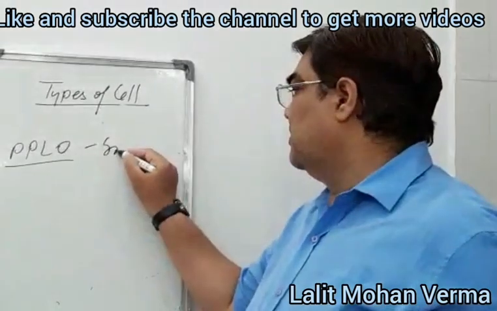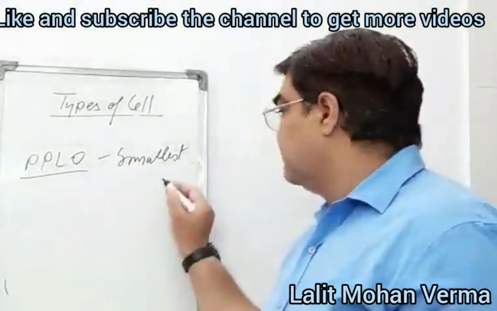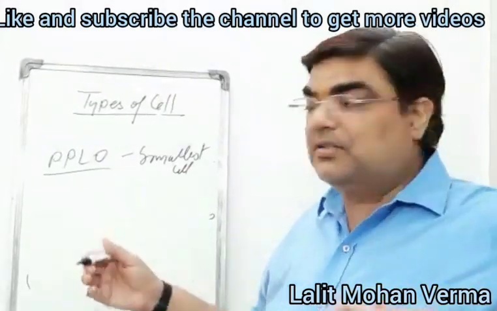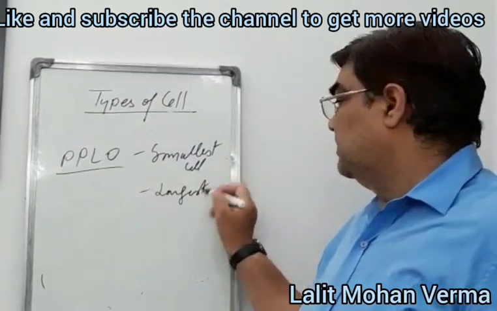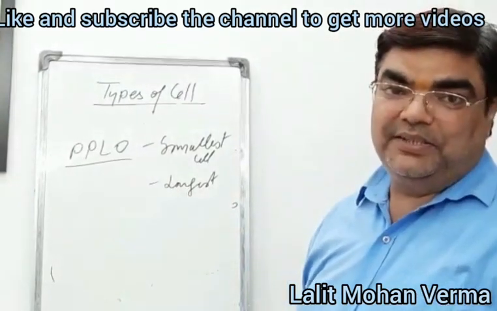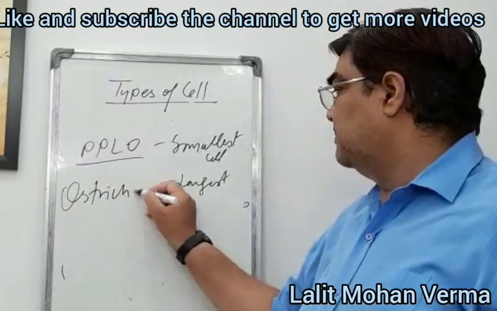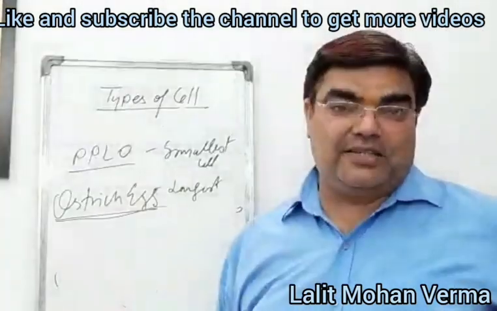This is the smallest cell. Then what is the largest cell? Think again. What is the largest cell? Yes, you are right. This is the ostrich egg. This is the largest cell.